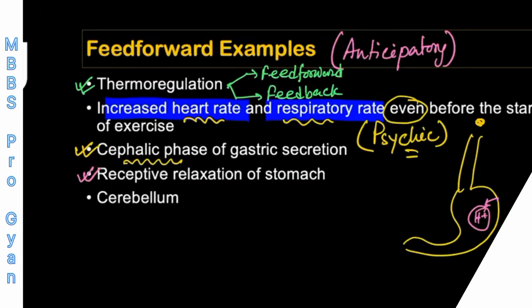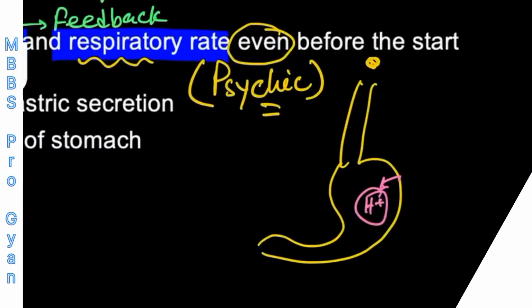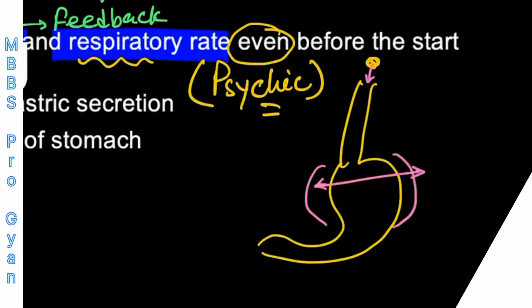Next, receptive relaxation of the stomach. You know, two types of relaxation of the stomach occur. One is receptive relaxation and one is adaptive relaxation. Receptive and adaptive. So what is that? Suppose the food is at the level of the mouth and you are just swallowing the food. So whenever food enters the upper part of the esophagus, the stomach dilates. The upper part of the stomach relaxes or dilates ahead of the food.